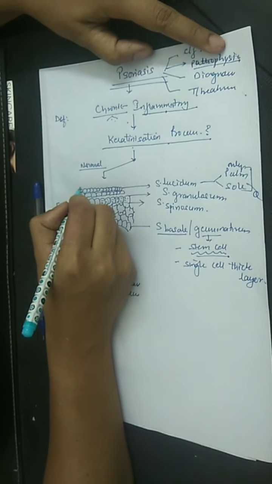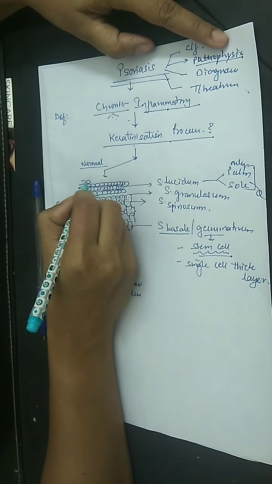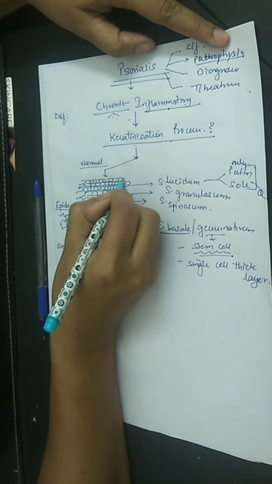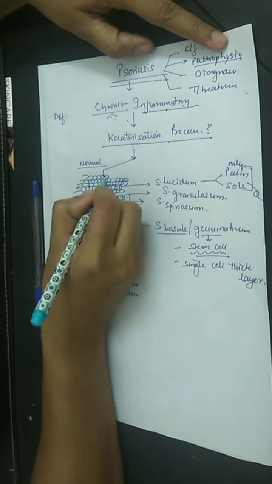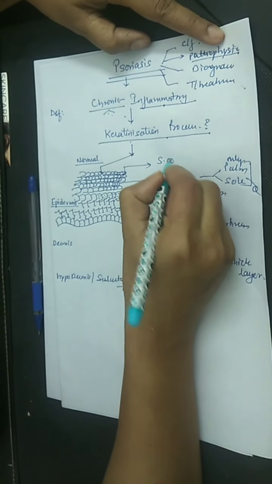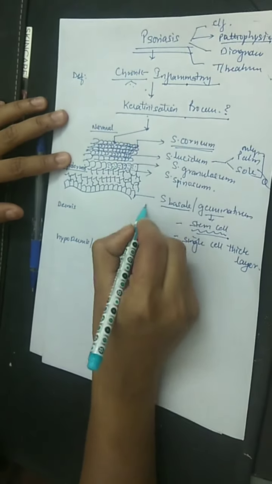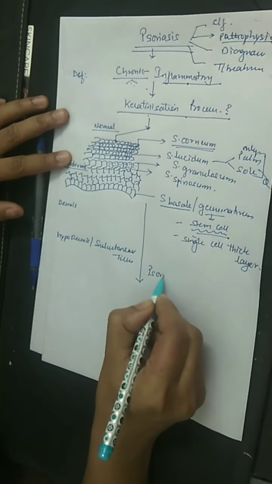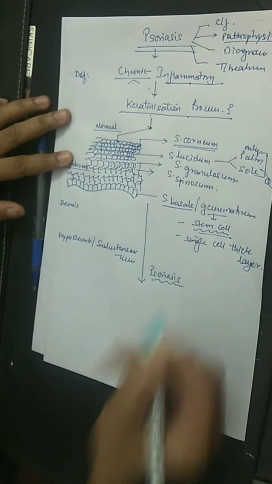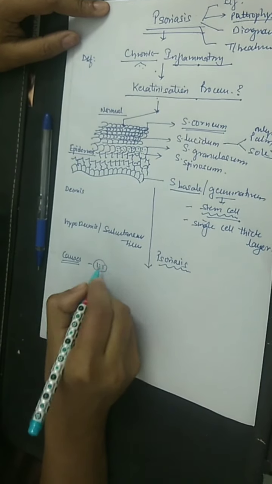Again, the cells move upward, the nucleus is finally lost by the process of karyorrhexis, and the cell becomes anucleated, and this anucleated cell layer is known as stratum corneum, which is the uppermost layer of our epidermis. Now what is happening in psoriasis? If you ask me what is the cause of psoriasis, see, there is no one-to-one cause in psoriasis.